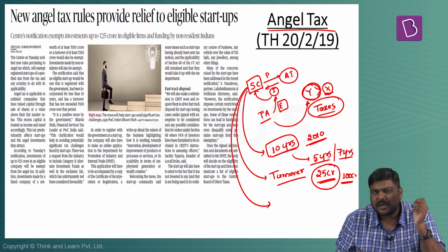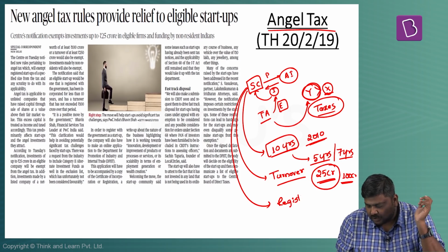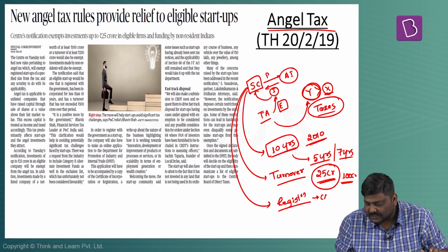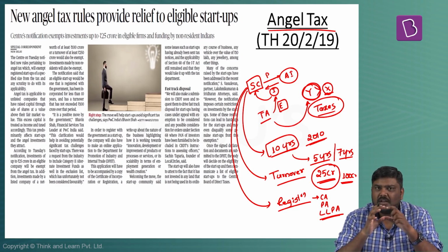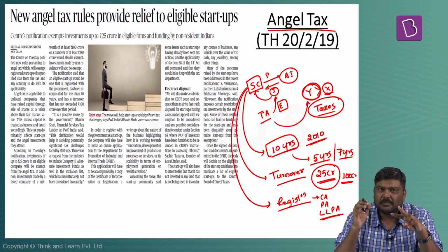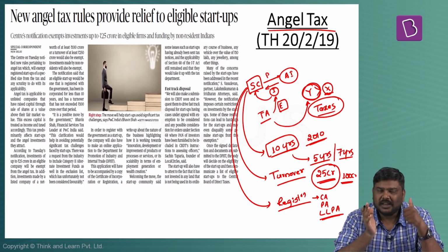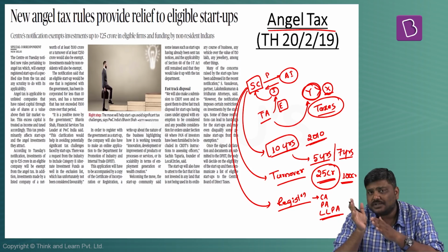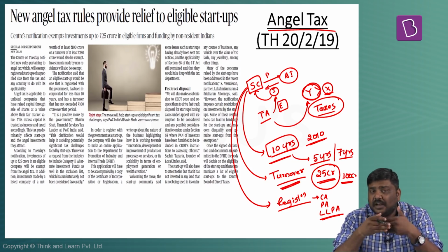And the third important parameter, which has been continued, is the registration or incorporation. It should be incorporated or registered under the Companies Act, the Partnership Act or the Limited Liability Partnership Act. So to put it in a nutshell, out of the three parameters, two have been changed in defining what is a startup. One, the incorporation time should not have crossed more than 10 years. Two, the turnover should not have crossed more than 100 crore rupees. These are the two very important changes introduced by the government.